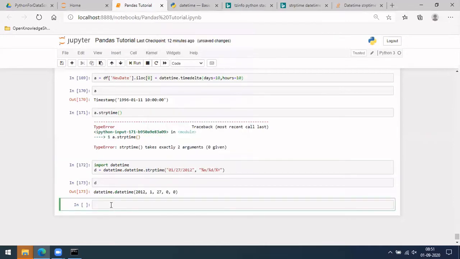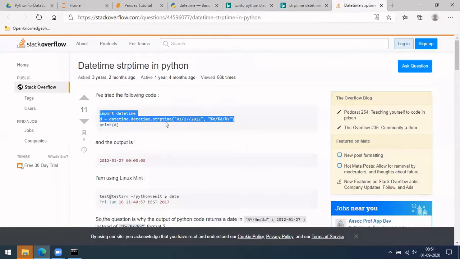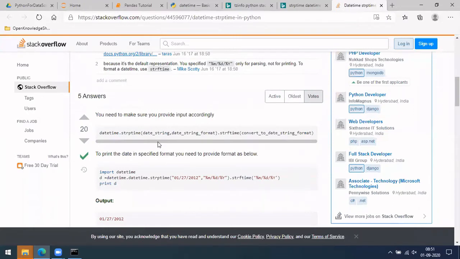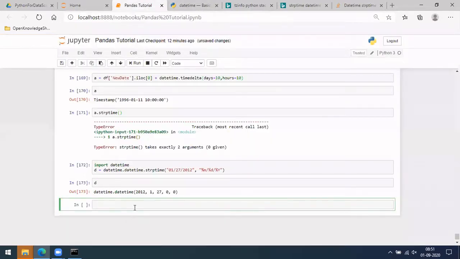Similarly, there is one reverse, which is called strip. What do you call that? Yes, this one. Here what you do is datetime.datetime. If you give the date, let me give the same date and give what format you need.